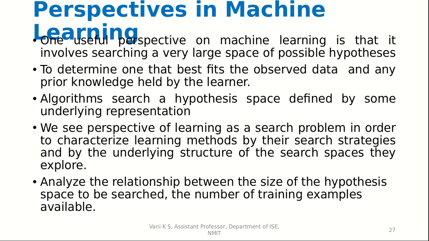So we also see that learning is a search problem, and we need to search the spaces and we also need search strategies, strategies of how to make it work. Then we have to analyze the relationship between the size of the hypothesis space to be searched and the number of training examples available. So we should also keep in mind whether the hypothesis we have chosen is feasible for us. So we use the size of the hypothesis and then we check if the space to be searched is matching with the number of training examples or not.